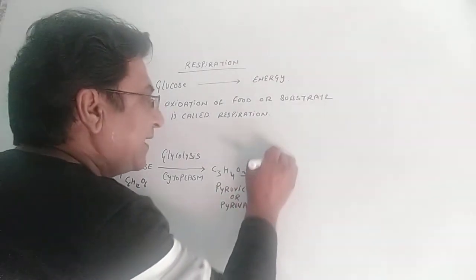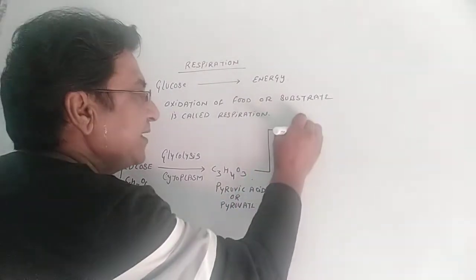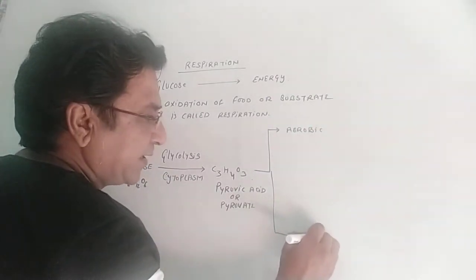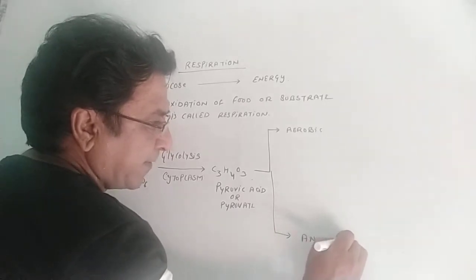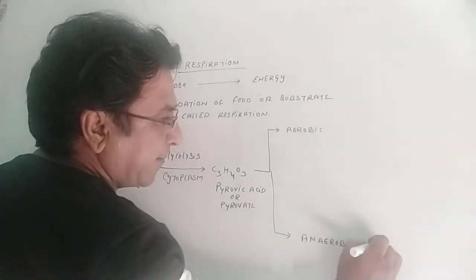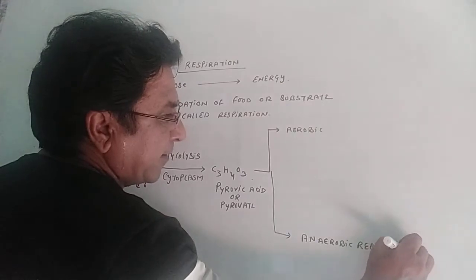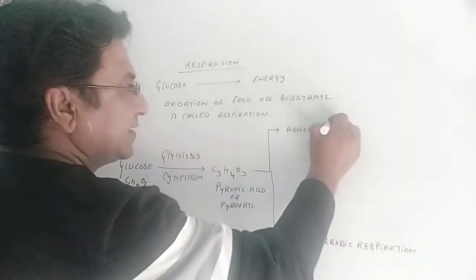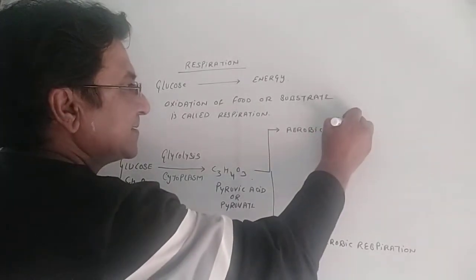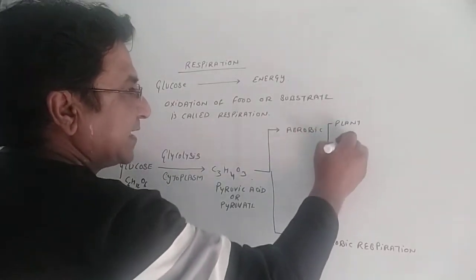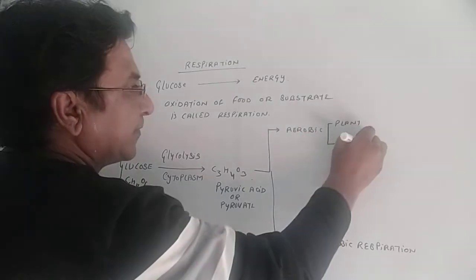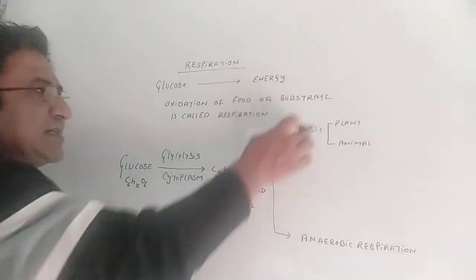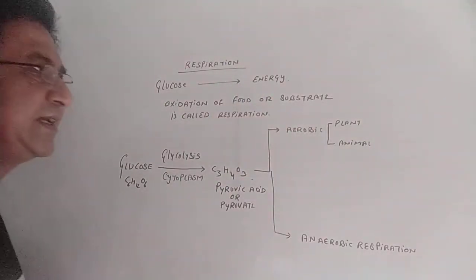Now it can undergo either aerobic respiration or anaerobic respiration. If aerobic respiration occurs, whether in plants or in animals, in both, the pyruvic acid will be utilized and burnt to produce energy.